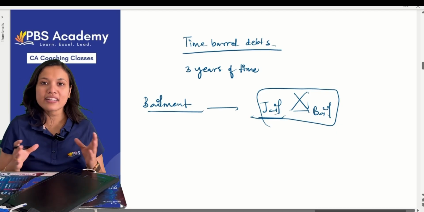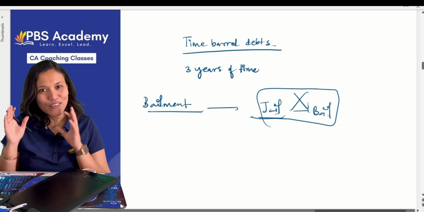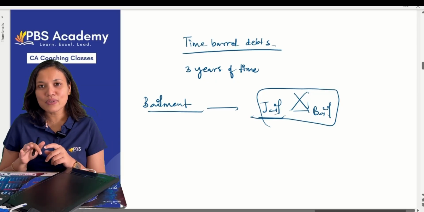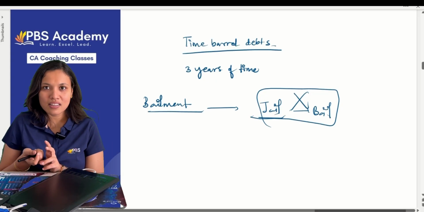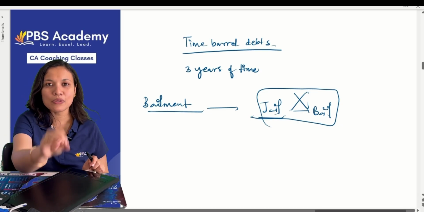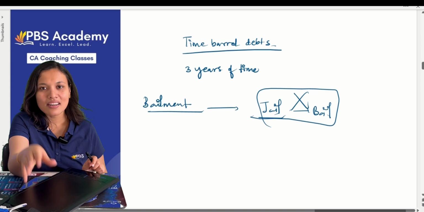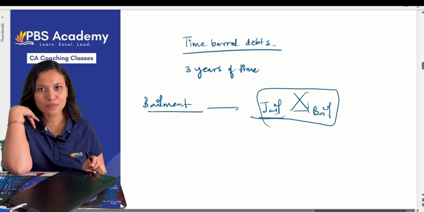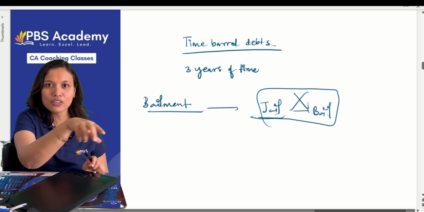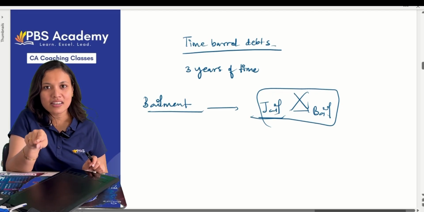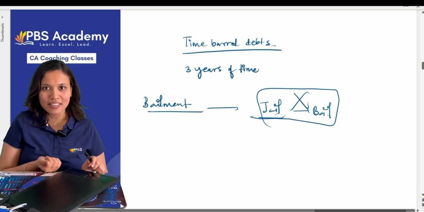Suppose I want to go to the restaurant. All of the family members are going to the restaurant, a family get-together. So what I'll do, I'll just lock the house. Where to carry the key? I'll just hand it over to my neighbor. Okay, please keep it. Whenever I come back, give me back the key. Now, I'll go to the restaurant, finish my dinner and come back. What is her duty? To give back the key.